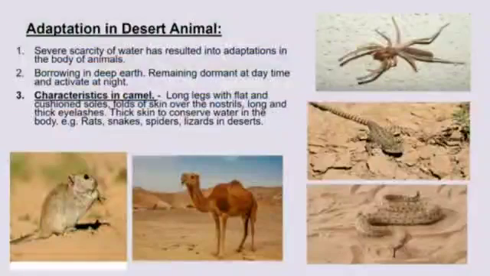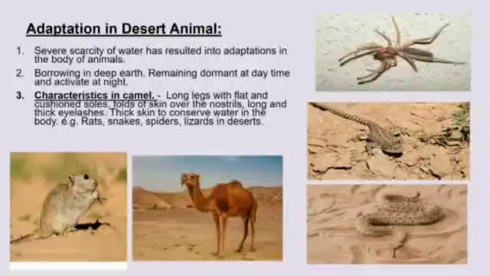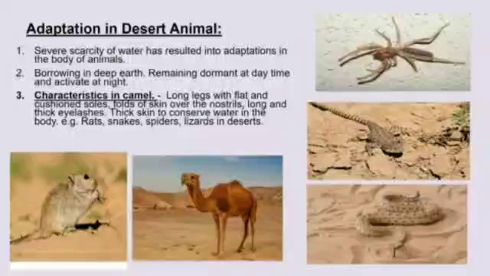Now let us learn about adaptation in desert animals. Desert is a place where there is scarcity of water. Only animals like camel are seen, because camels have thick skin to prevent loss of water from the body. Their legs are long with flat and cushioned soles. The nostrils are protected by folds of skin. The eyelashes are long and thick.